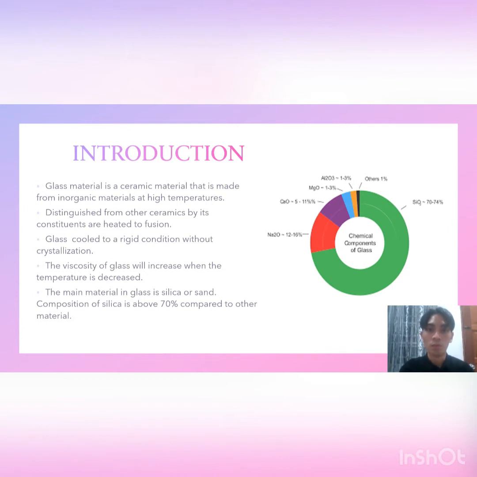I will present the introduction part for this topic, which is glass. Glass material is a ceramic material that is made from inorganic material at high temperature and distinguished from other ceramic in that its constituents are heated to fusion and then cooled to a rigid condition without crystallization. The viscosity of glass will increase when the temperature is decreased. The main material in glass is silica or sand. The composition of silica is 70% compared to other material.